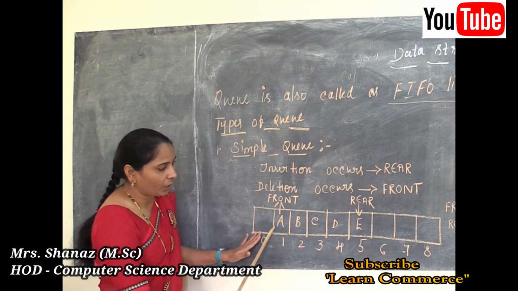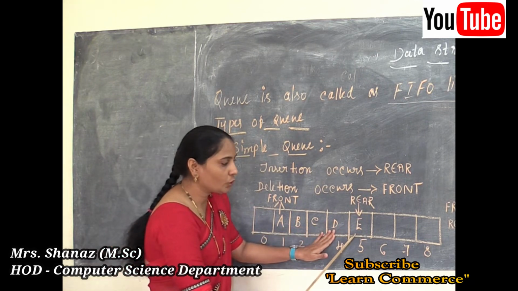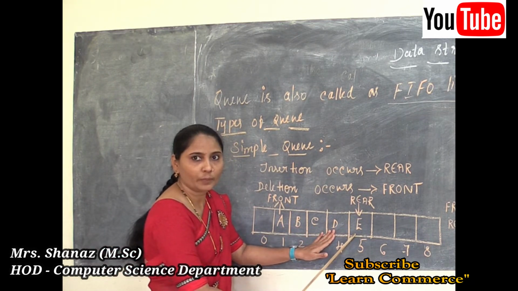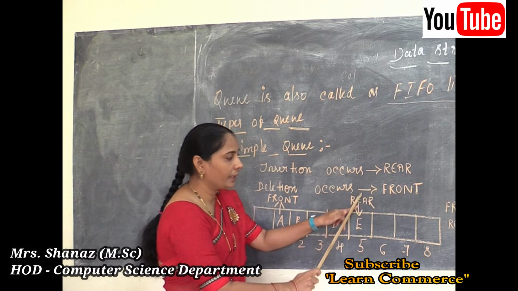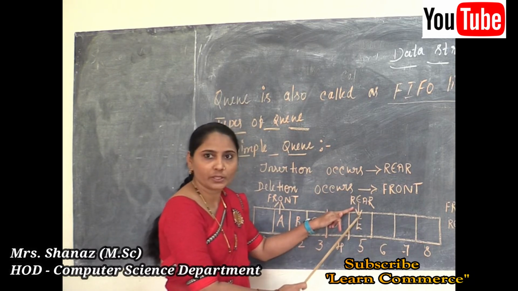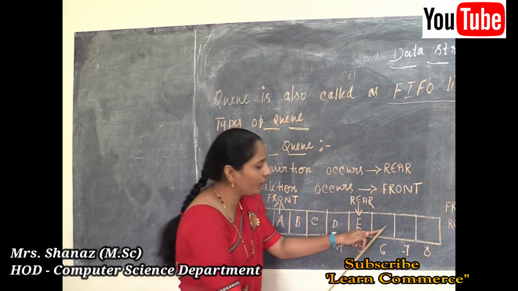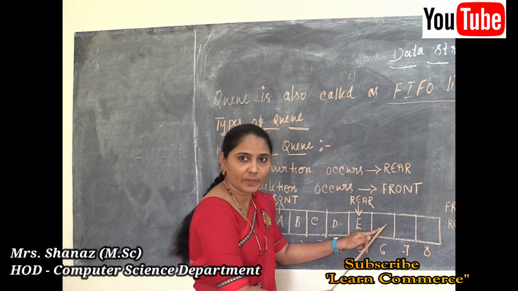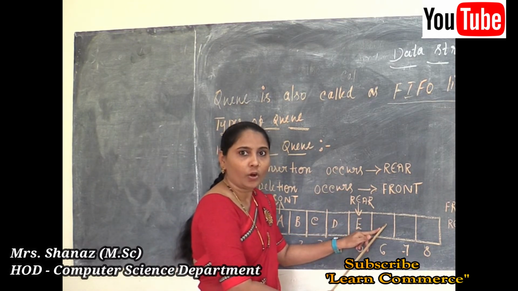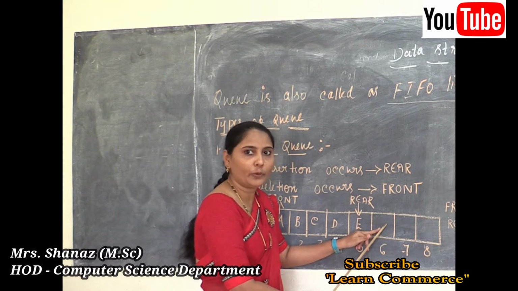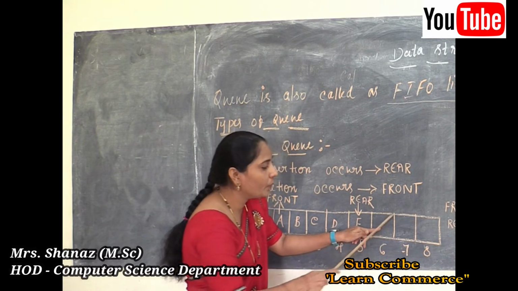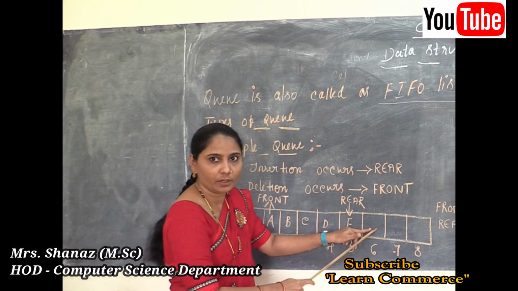In this diagram, when I insert one new element, E is the rear, and we know that the rear is used to insert elements. Maybe I want to insert one new element after E, so that element F I am going to insert at the back side of the queue.